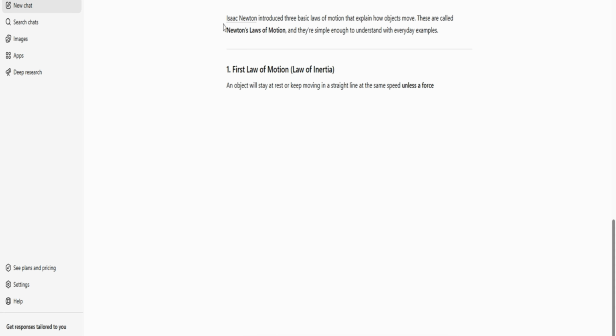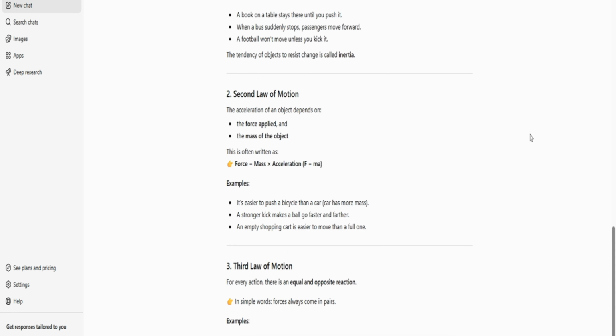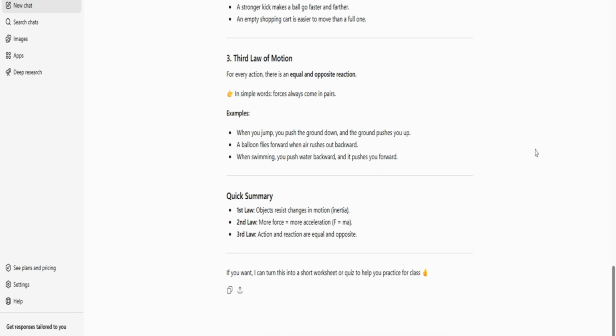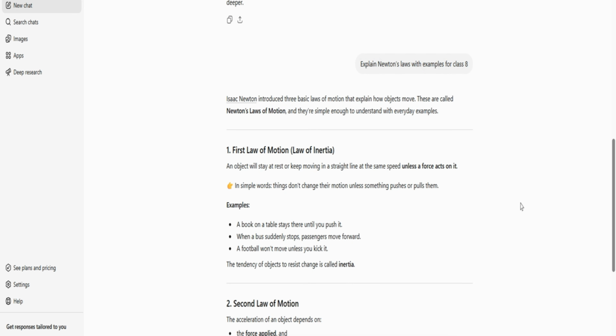You see it has started talking about Isaac Newton's laws first. What is the law of motion? And then it's talking about the summary, and you can see whether it is actually coming for class 8 or not.